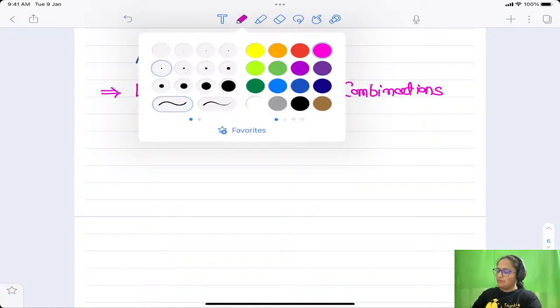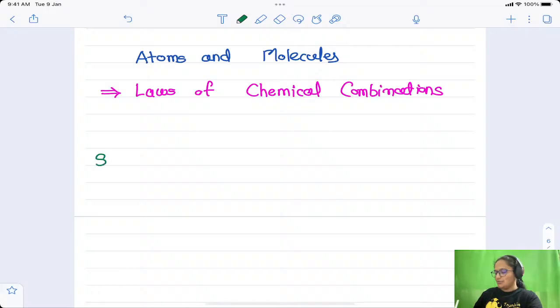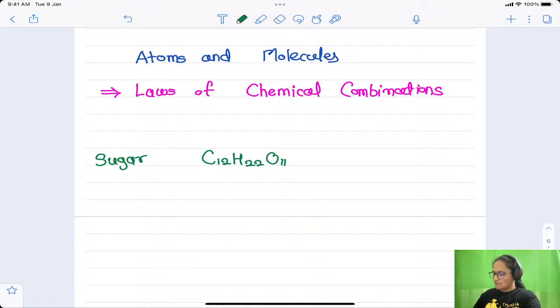Some examples I will give you. For an example, if we take the sugar, the cane sugar which we use in our day-to-day life, then that sugar has the formula C12H22O11.